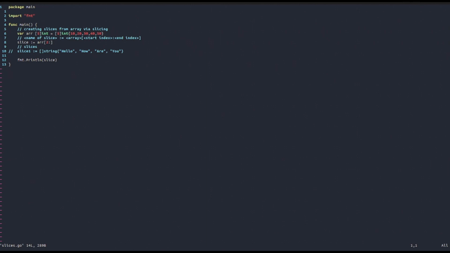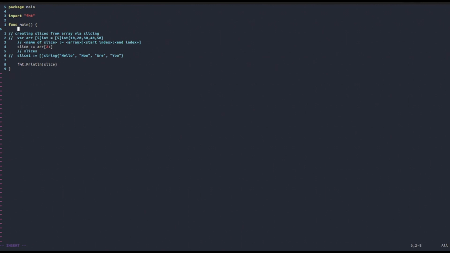Now we're going to see a last way to create a slice, and that is using the make function. So let's delete these lines of code here. How can we do that? We will create the name of the variable, in this case slice, then use the colon equals operator to infer the type from the right hand side.